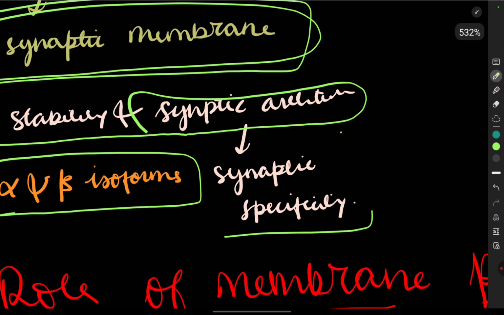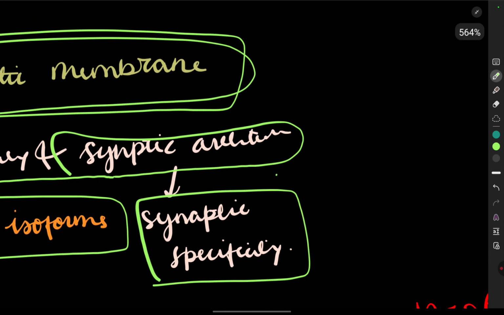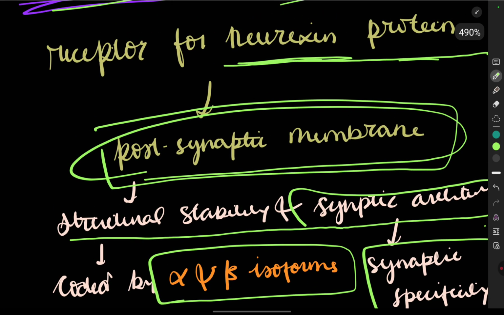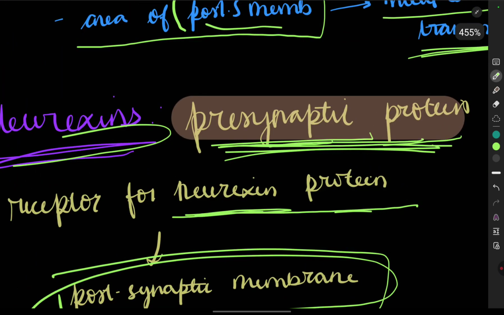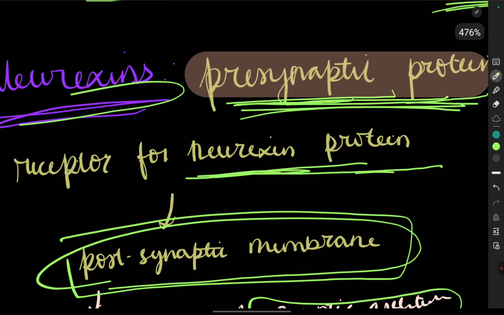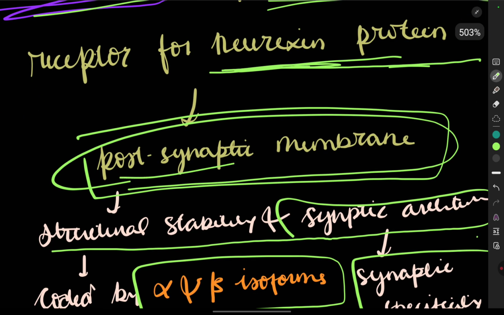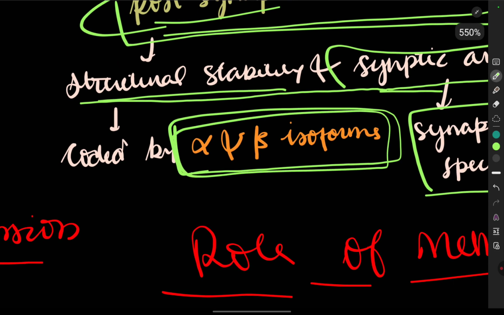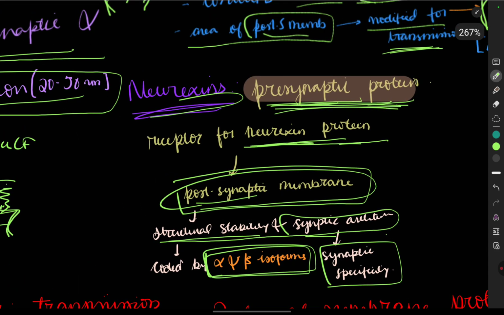Now this is synaptic specificity. It does not let any wrong neurotransmitter bind to the wrong receptor, so it maintains the synaptic specificity. The neurexin protein receptor is present in the postsynaptic membrane, which provides structural stability and synaptic architecture, and it is coded by alpha and beta isoforms. So this is about the neurexins.